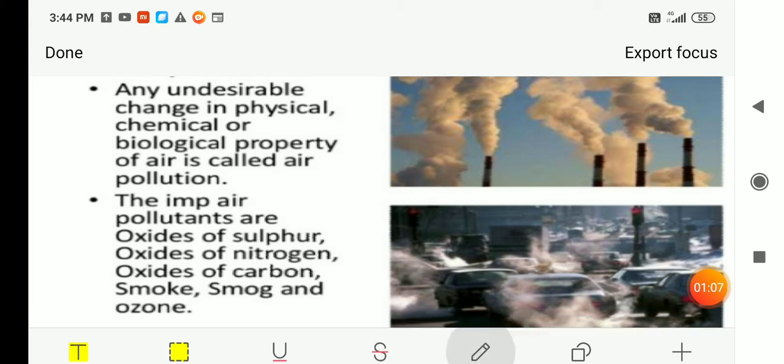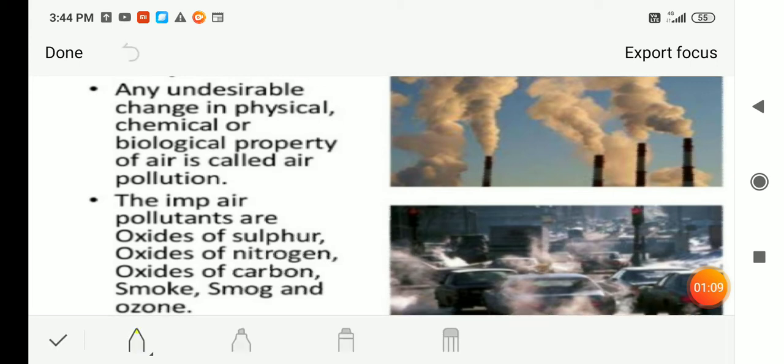Here as we can see, the factories and vehicles are releasing smoke. In these factories and vehicles, a large amount of fossil fuel is being burnt.